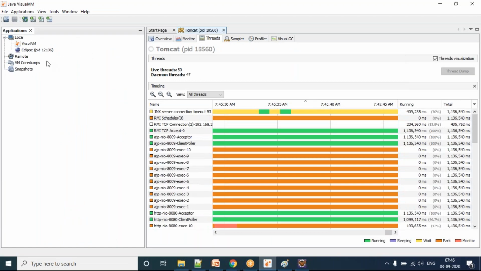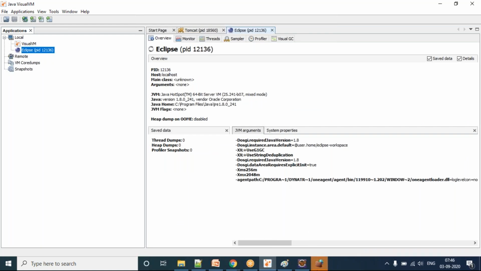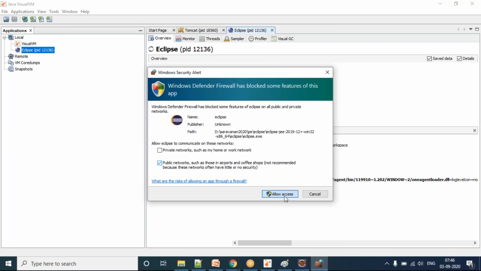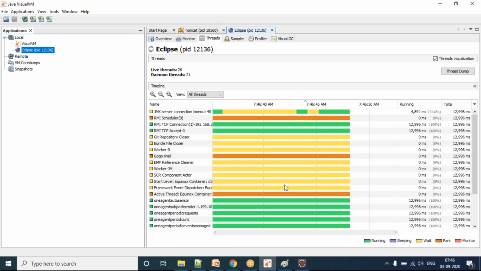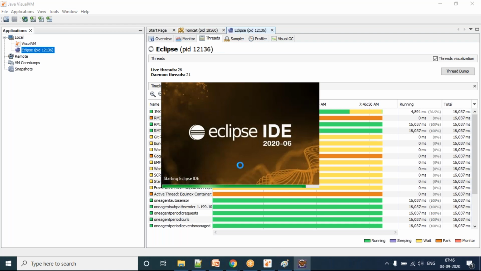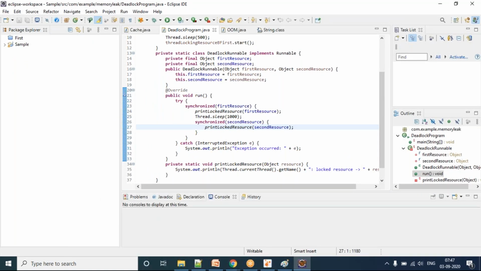If I go here, I will get my Eclipse also monitored. I can go to my thread tab. We'll see whether it is open. It is still opening. We'll see this in detail when we are going through our course journey also. For now, I'm trying to bring in a little understanding of things. You can see there is a URKit icon here.